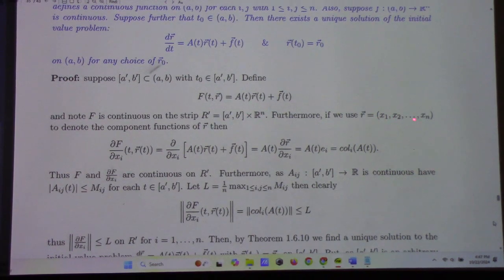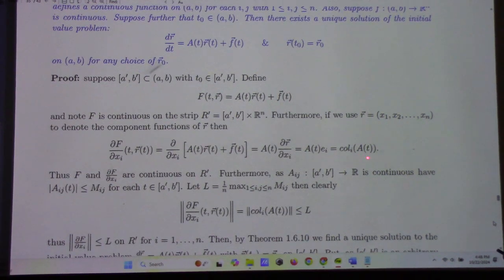Furthermore, if I use x1 through xn to denote the coordinates of that second piece here, then partial f partial xi is partial xi of this, right? But there's no xi dependence here, so that drops out. And there's no xi dependence in the matrix by assumption, right? It's just a function of time. So the only place the xi dependence appears is right there. And this is just 0 unless we're in the ith spot where we get 1, because partial xi of xi is 1. But that's the ith standard basis element. So this is the ith column of A.